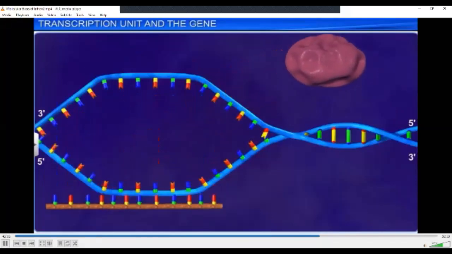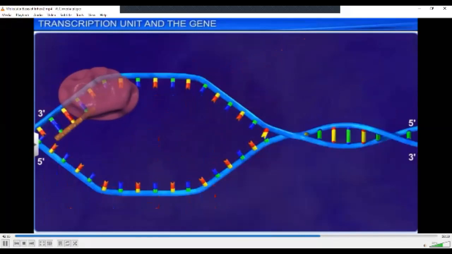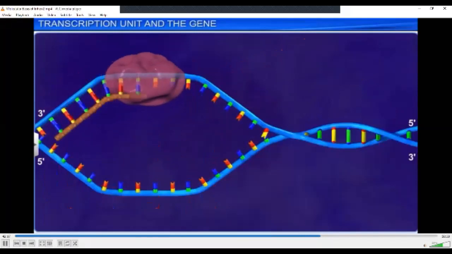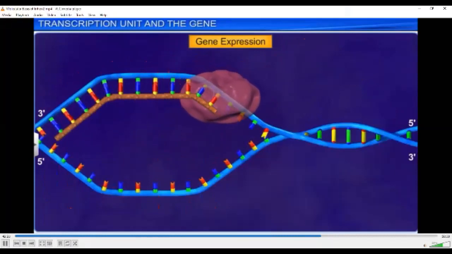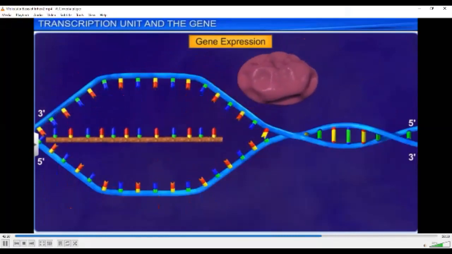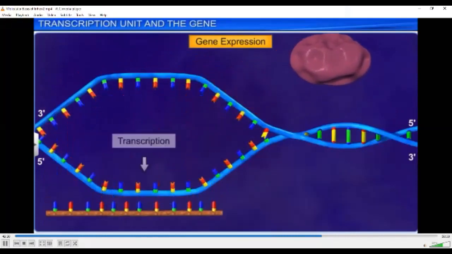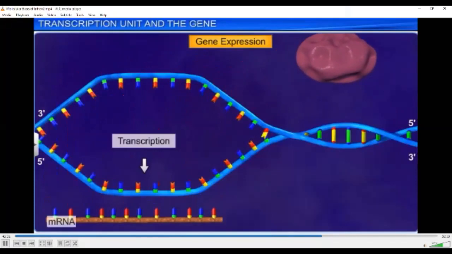Transcription also happens to be the first stage in the process of gene expression, as it helps in the transcription of a gene into messenger RNA, which encodes for a protein.